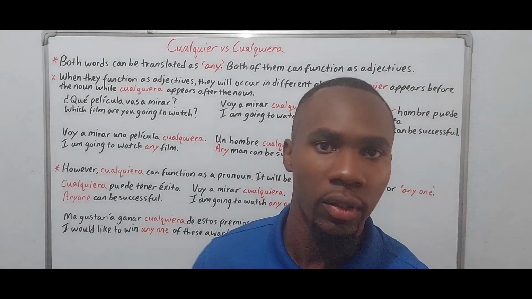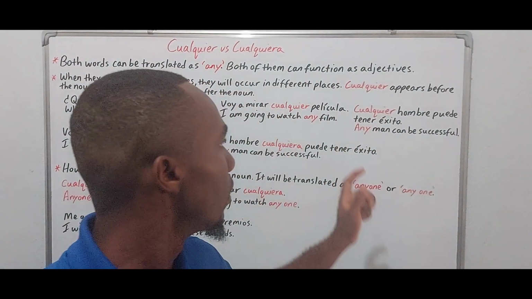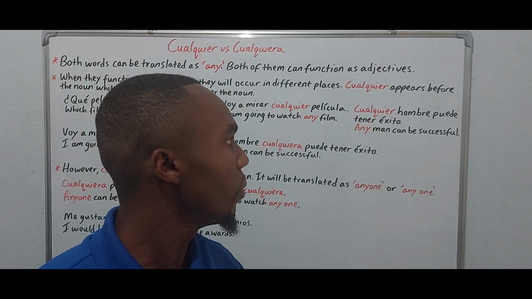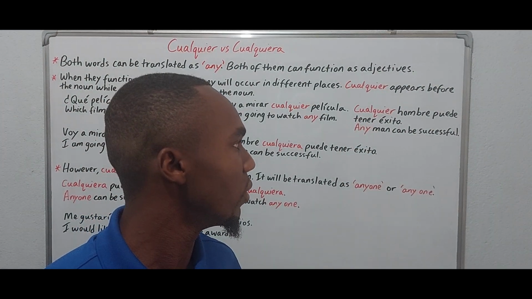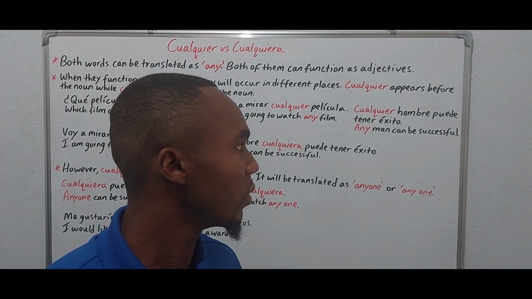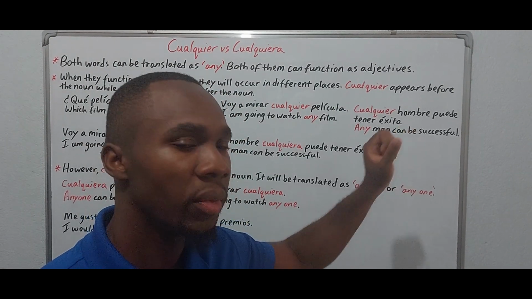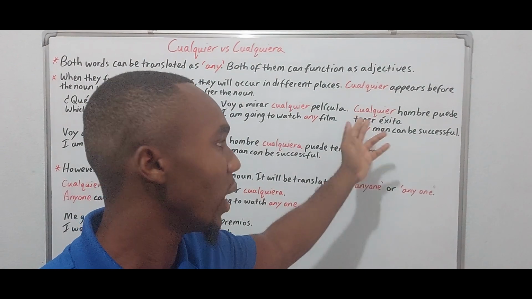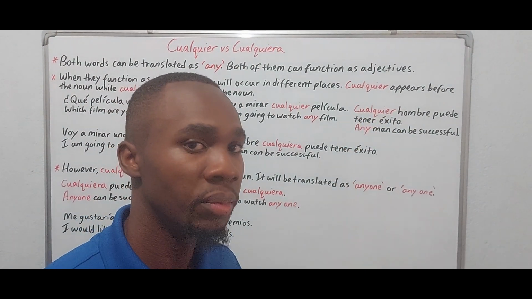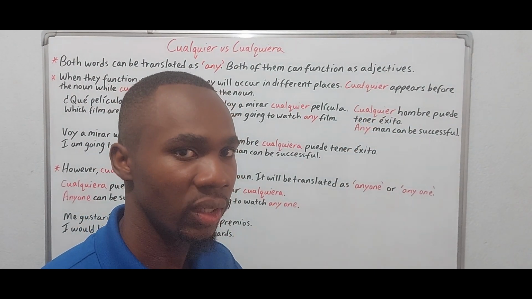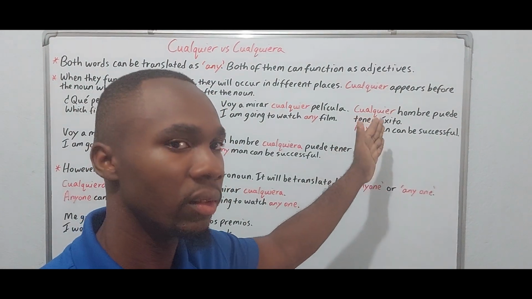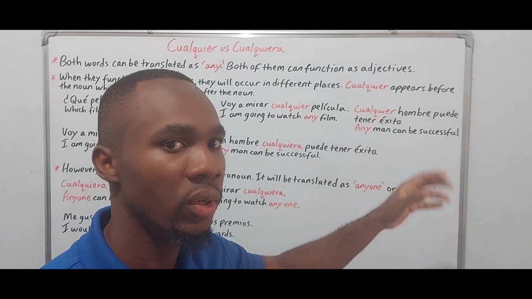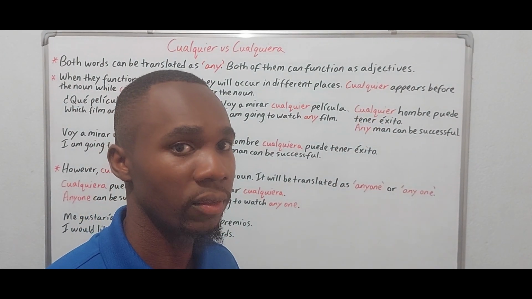So let's go this side. Cualquier hombre puede tener éxito. Any man can be successful. So hombre would be masculine, and as you see, cualquier precedes that. So once again, I use this example to show you that the gender does not matter.